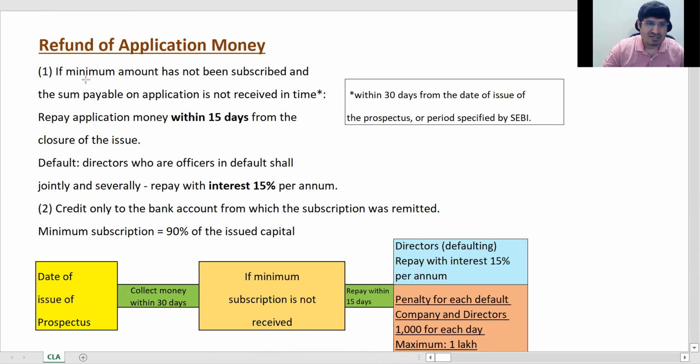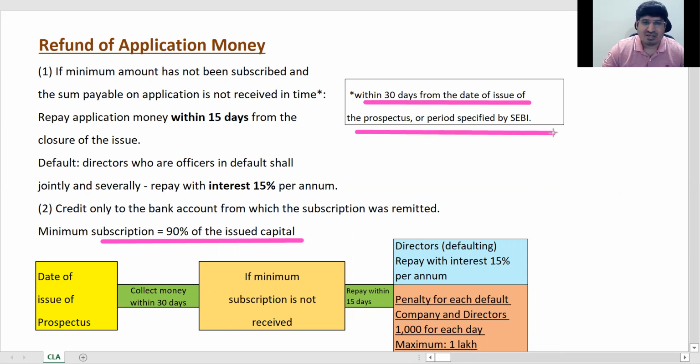So see, in refund part, what we have to do is, the first thing is there is a minimum subscription which is 90% of issued capital. Okay, this is the first thing. So if 90% you are not able to collect, you have to refund it. Point number 1. Okay, so 90. So till when will you collect? You will collect within 30 days of date of issue of prospectus. Okay, so this is your date of issue of prospectus. Within these 30 days, you will collect.